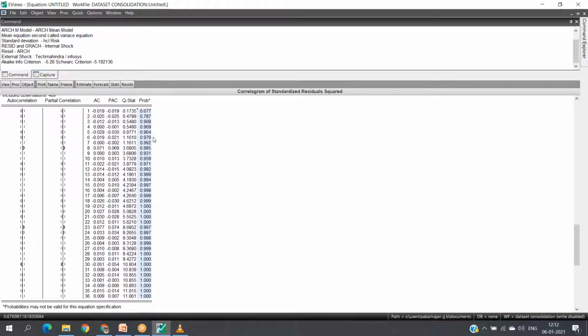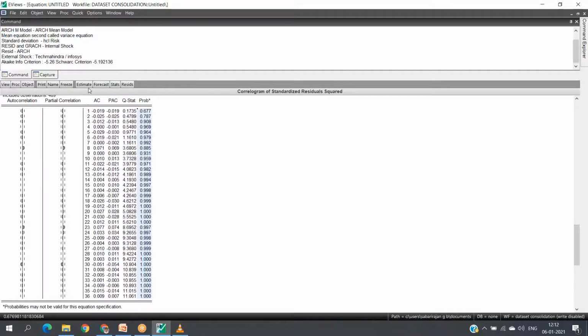What is our null hypothesis? There is no serial correlation among the observations. Where we found two conditions are fulfilled: one, there is no ARCH effect, and the second one, there is no serial correlation.